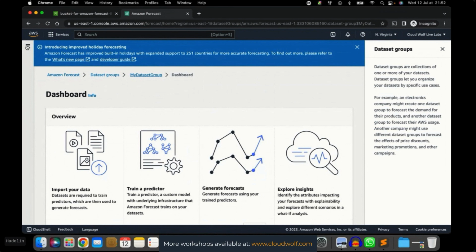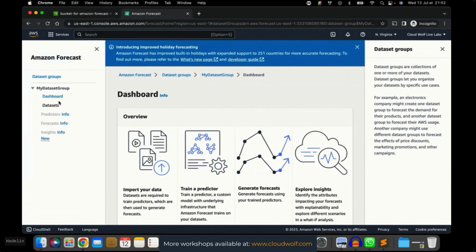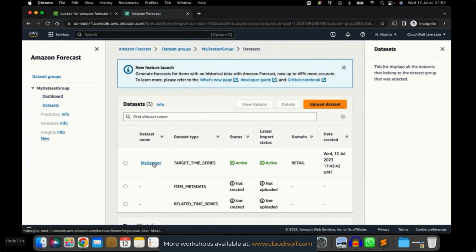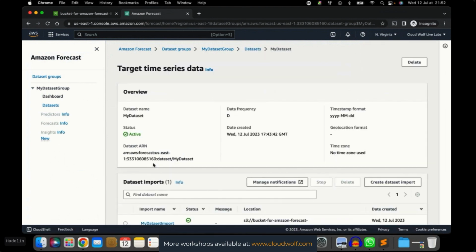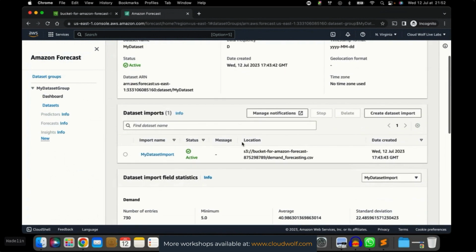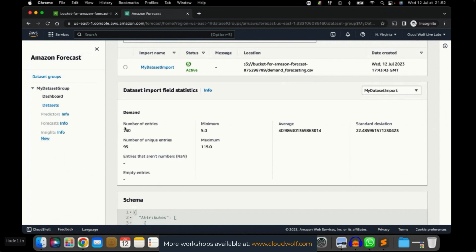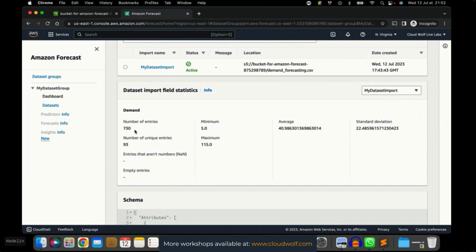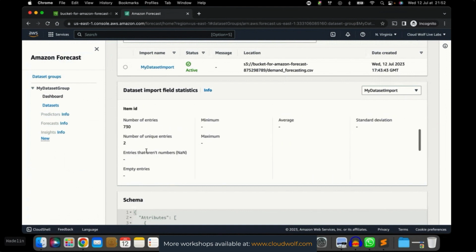Now that we created the dataset group and the data, we have here the whole dataset group features. So the dashboard, and the dataset we just uploaded, which is this one, imported in Amazon Forecast. And indeed, that is in the retail domain. If we go inside the dataset, we can see some important features. First, the timestamp format. Okay, good. But also the number of observations, 730, just like in our dataset. The number of unique entries for the demand, 730, 93 unique number of sales, basically.